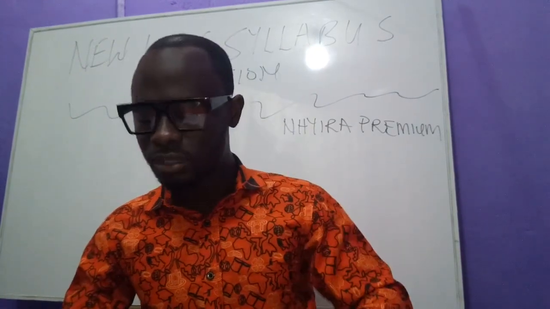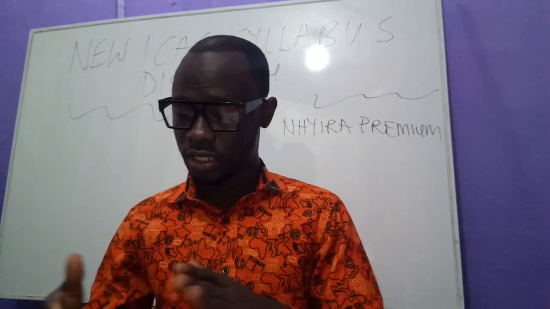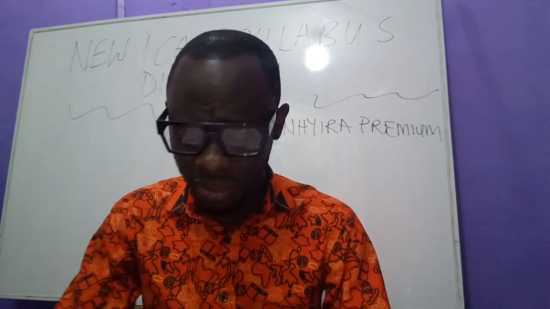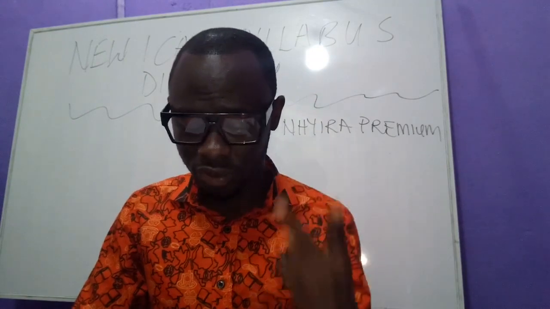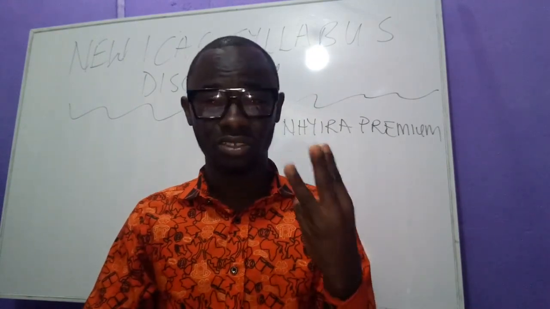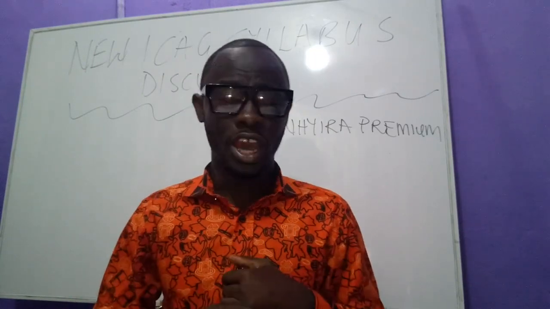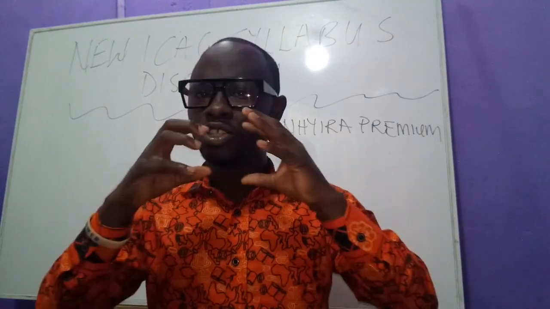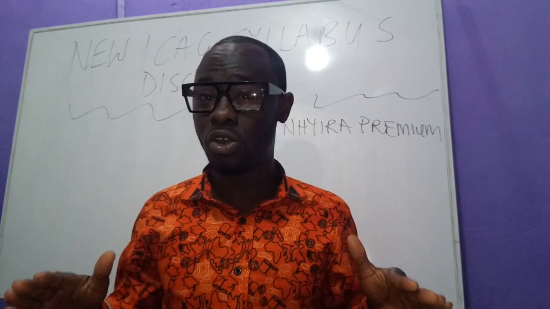So let's look at some of the things in level 2 a bit, and let me talk about them. Financial reporting is the same structure, but now hire purchase accounting, branch accounting and partnership accounting are no more in the syllabus. That's good news. So now you don't see hire purchase, we're not going to see branch accounting, we're not going to see partnership again. So in financial reporting, that has been eliminated. It is no more in the syllabus.